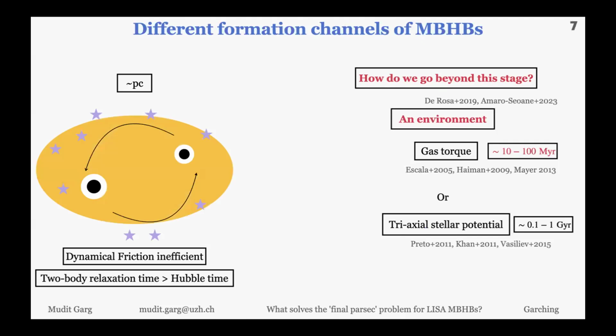In the last decade or so, it has been argued that we need some kind of environment. That environment is mainly either gas-rich or has a triaxial stellar potential, which means stars can come and go on eccentric orbits, take away angular momentum, and go away. I'm going to focus on gas because that is a more efficient channel which can lead to many mergers.